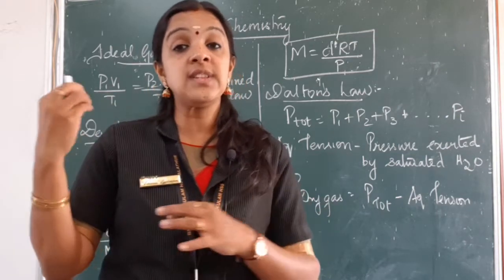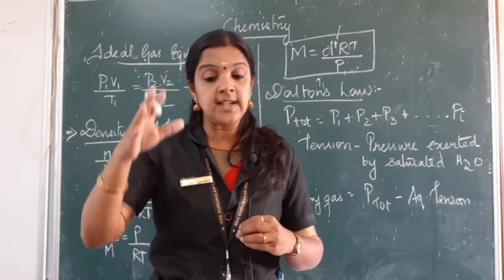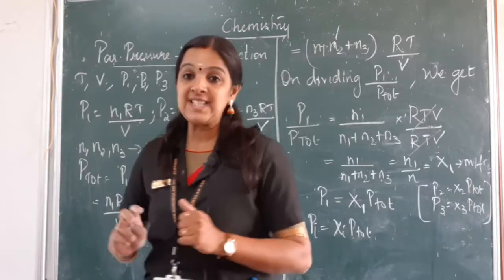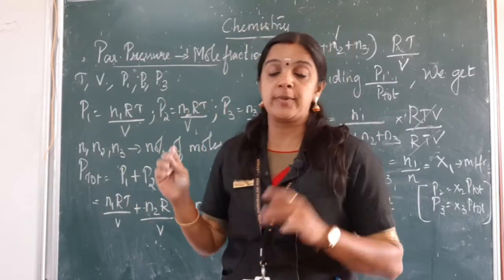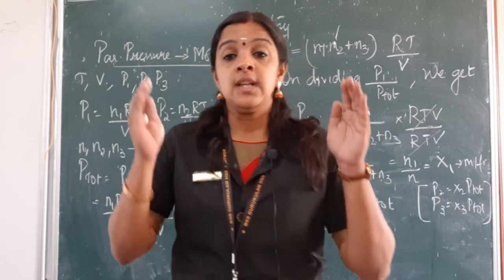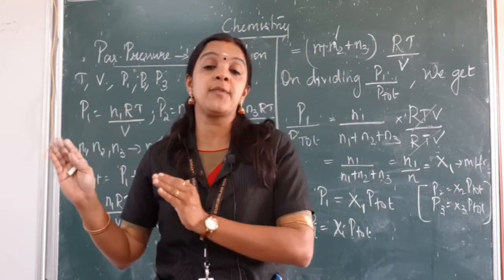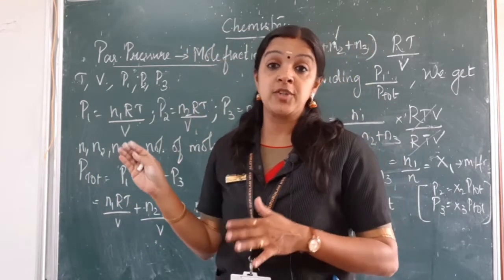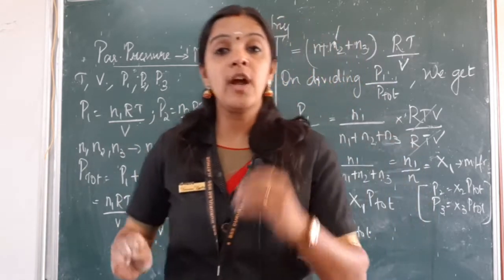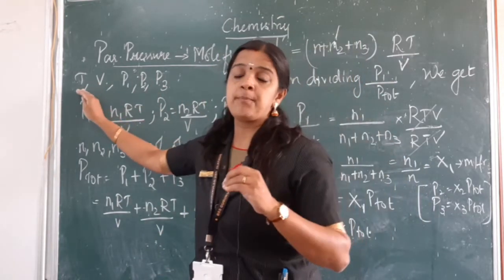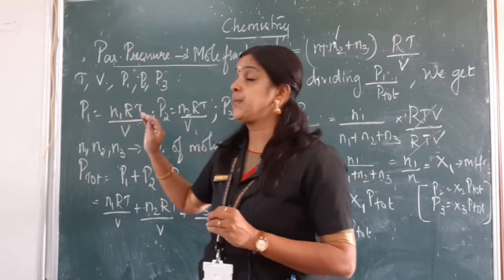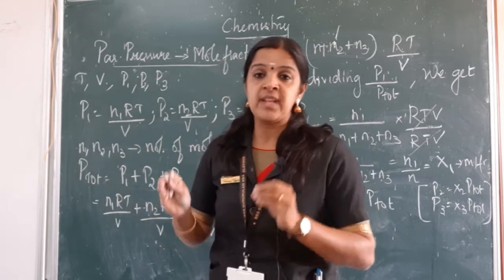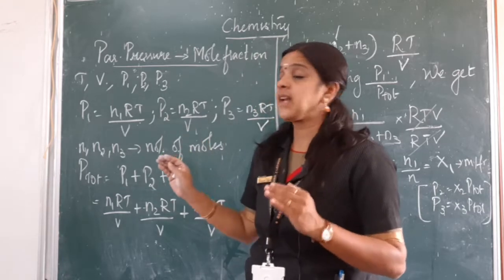Now let us see how this has an application in calculating the pressure, volume and temperature of a gas using Dalton's law. Let us see how we can derive the partial pressure, because we have learned in Dalton's law that the total pressure of the gas will be equal to the sum of the partial pressures of the individual components. So if I want to find the partial pressure in terms of mole fraction, how should I do it? If T is the temperature of any gas and V is its volume, and P1, P2, P3 are the partial pressures of the components 1, 2, 3, let us assume this. So how can I calculate P1?